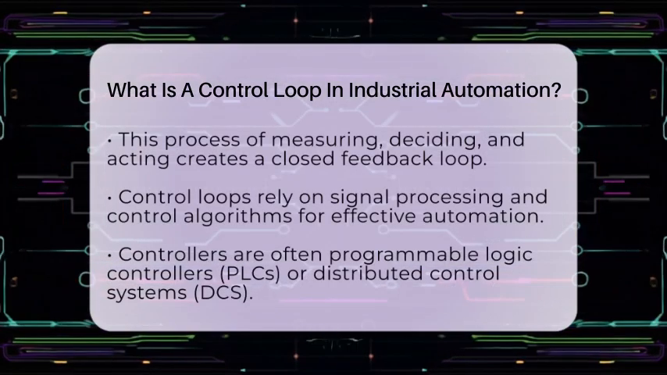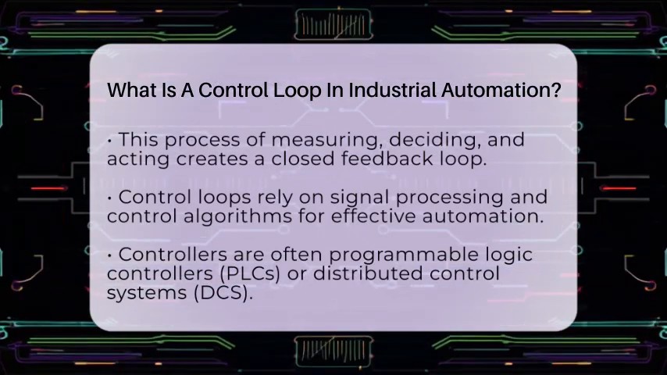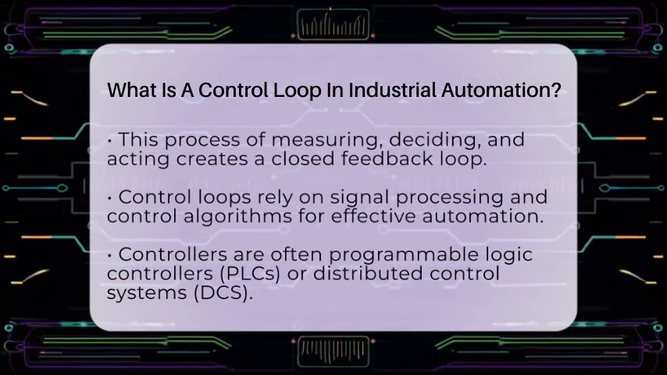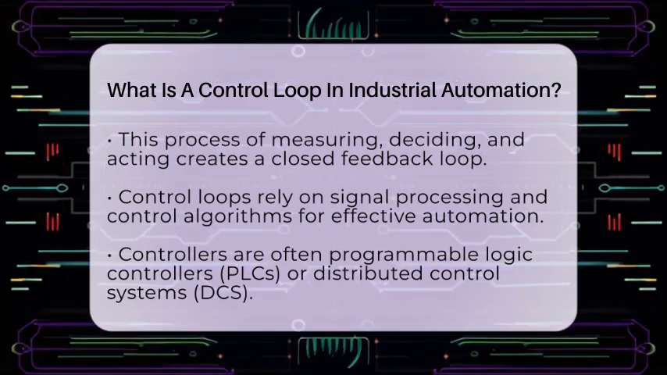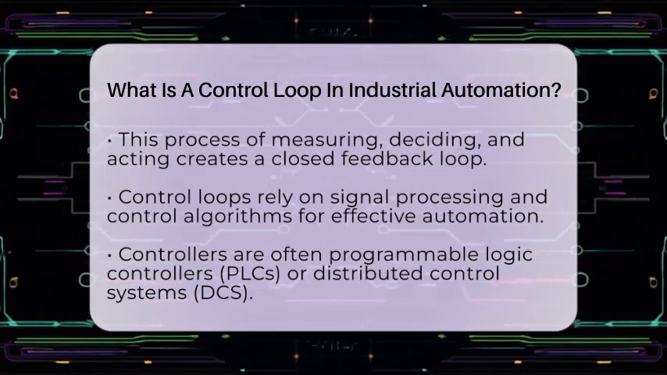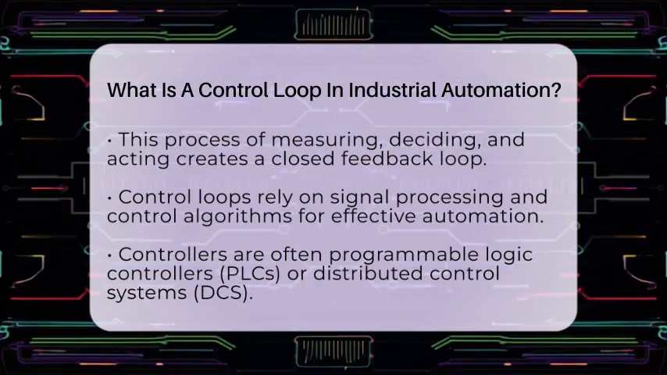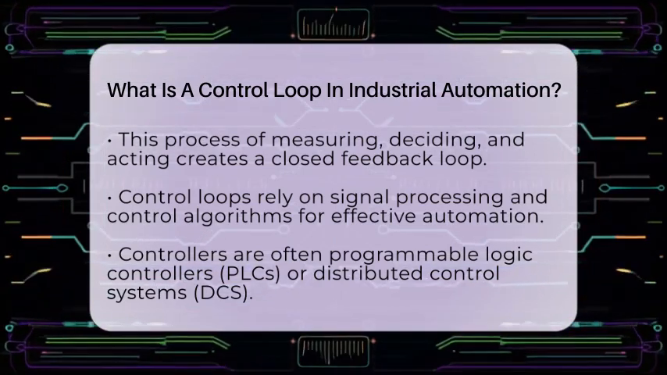From an electrical engineering perspective, control loops are essential. They rely on signal processing and control algorithms to automate processes effectively. The controller is often a programmable logic controller or a distributed control system, which processes the signals and commands the actuator. There are two types of control systems: open loop and closed loop.